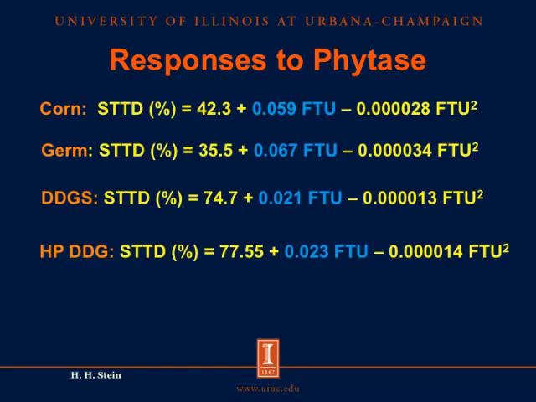And that means we cannot use a standard value for the response to phytase when we formulate diets. Instead, we have to use different digestibility values for each ingredient depending on how much phytase we have in the diet. So if we add 500 units of phytase to diets, then we will need to use the digestibility values for each ingredient that are based on inclusion of 500 units of phytase. If we use 250 units of phytase, we need to have a different digestibility value. And that is the way we have to formulate diets fed to pigs.